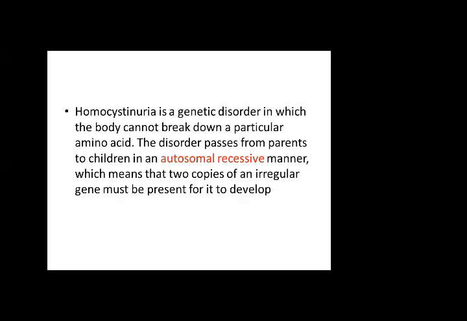Homocystinuria is a genetic disorder in which the body cannot break down a particular amino acid. This is also transmitted from the parents to the child in an autosomal recessive form. Obviously, both parents are transmitting this gene to the child, which means that 2 copies of an irregular gene must be present for its development.